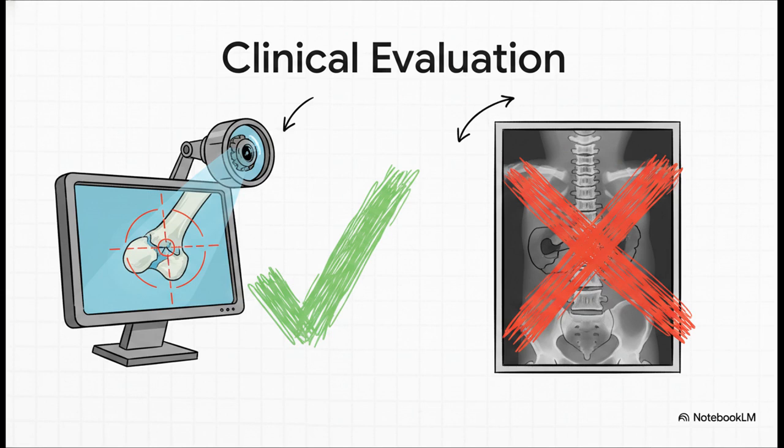Furthermore, I want to emphasize the limited value of routine X-rays and normal electrolytes. Serum electrolytes, usually totally normal in these patients. And for an X-ray, it literally takes a massive 30 to 40% bone mass loss before radiographic changes even become visible. By the time you see the classic exaggerated biconcavity known as codfish spine or fish mouth vertebrae on an X-ray, a sign also seen in osteomalacia and hyperparathyroidism, the structural failure is already devastatingly severe.